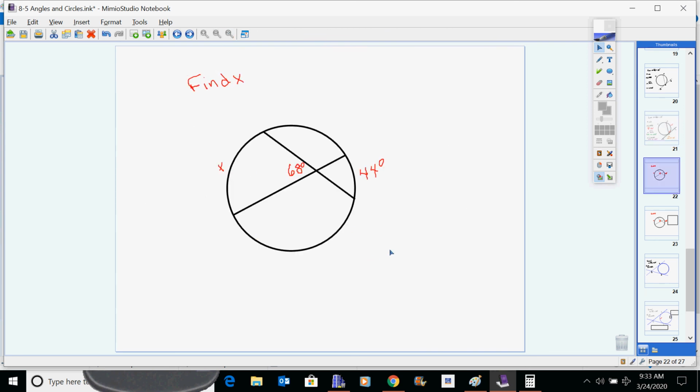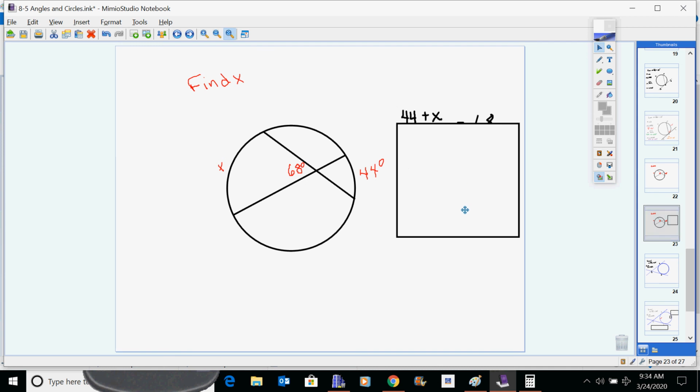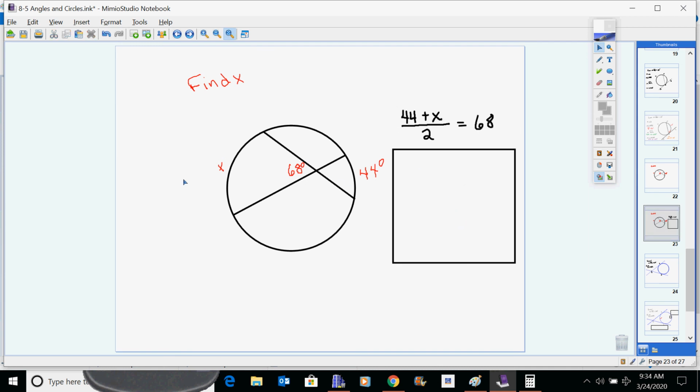All right, here's another one. This one, you should be thinking, okay, this is an add and divide by 2. It is. But you have to think about what you're adding and dividing by 2. You add the arcs and divide by 2 to get the angle. So if you're trying to find x, you set it up with the same thing I just said. Add and divide by 2. And when you add and divide by 2, you get the angle.